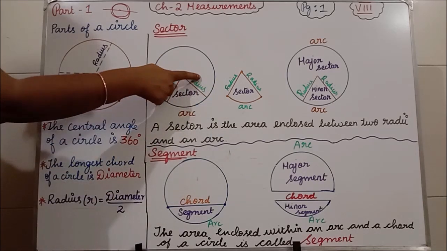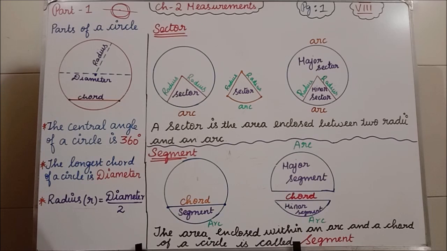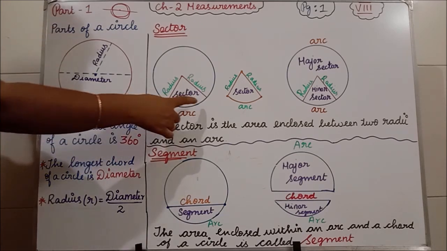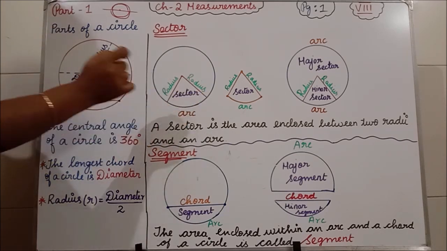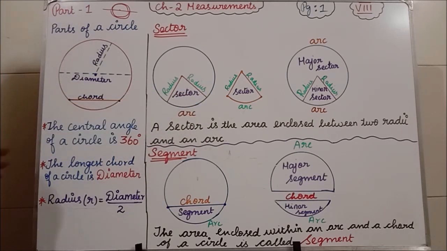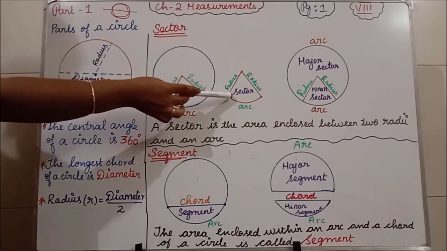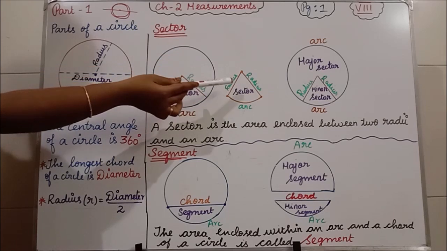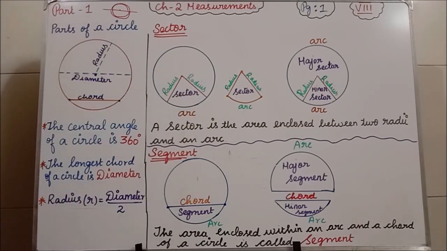Two radii, this side one radius and this side one radius, and an arc. Down it is enclosed with the arc. Okay, I have taken this portion and drawn it here separately. Clear? This is the sector enclosed with two radii and an arc.